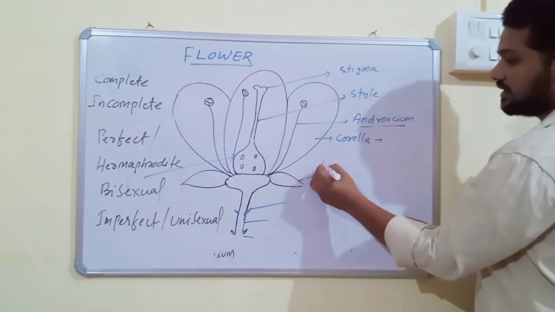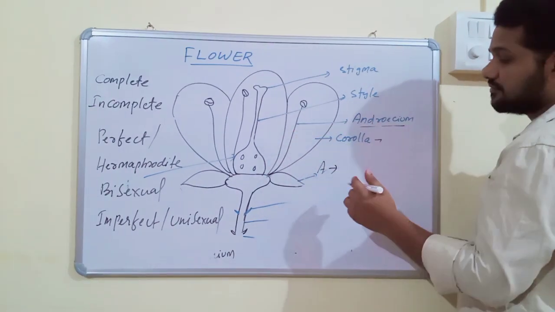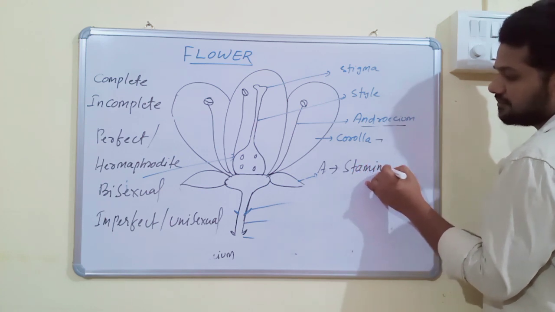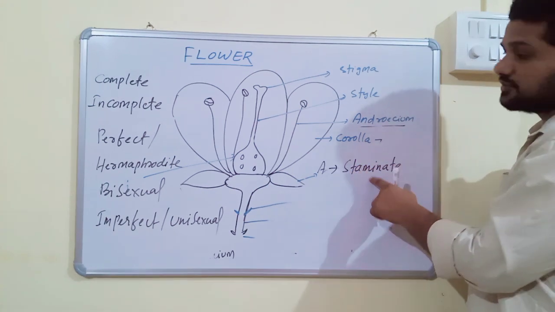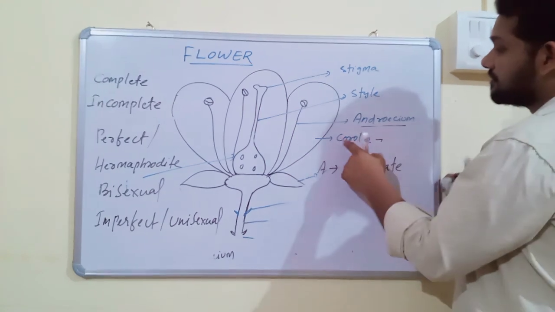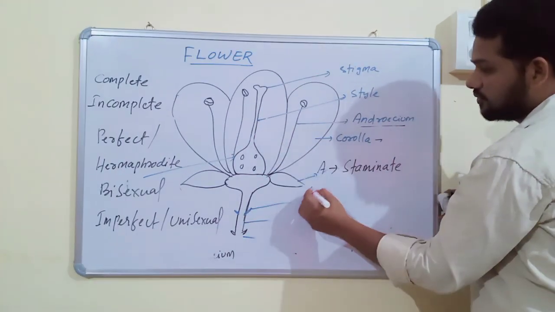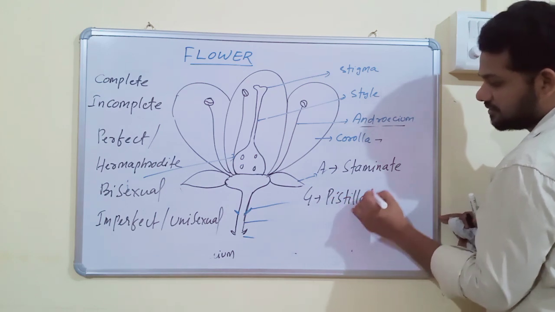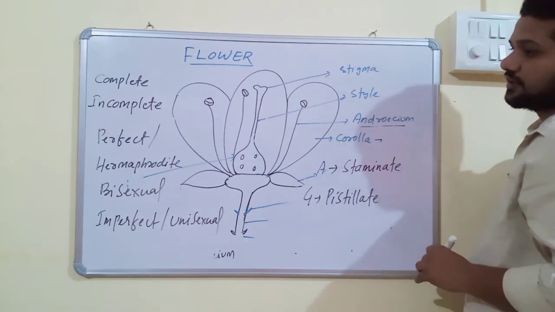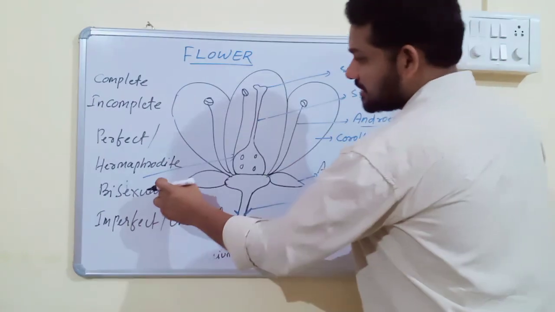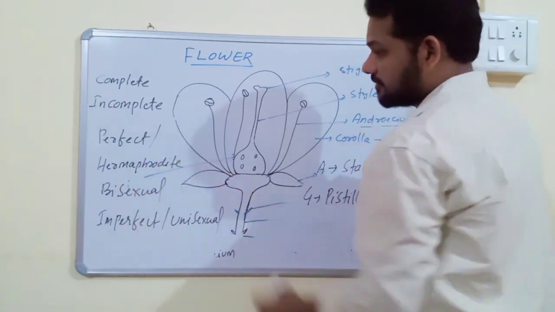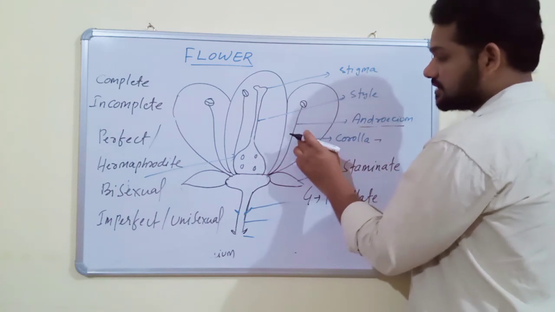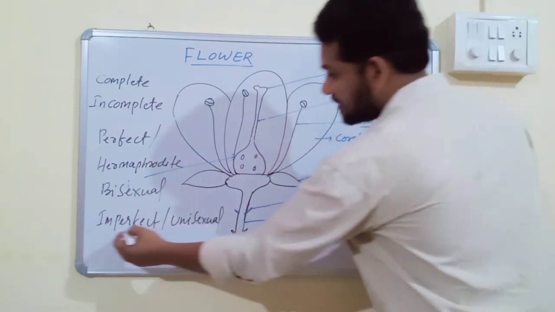If a flower has only androecium, then the unisexual flowers are called staminate flowers. Staminate flowers means male flowers. If a unisexual flower has only gynoecium, then the flowers are called pistillate flowers. If both androecium and gynoecium are present, they are called bisexual, perfect or hermaphrodite. If only one out of the two essential organs is present, then it is called